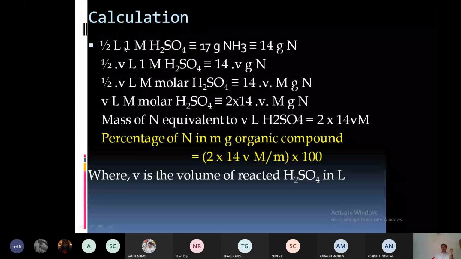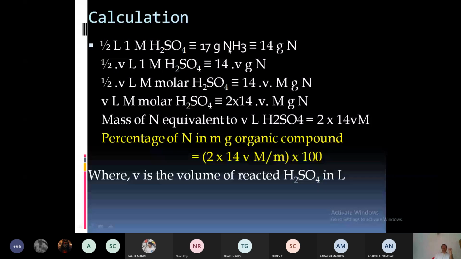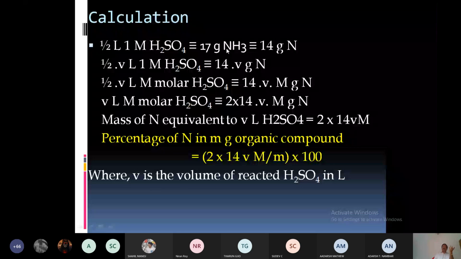which is equivalent to 14 gram nitrogen. Why? In NH3 there is only one nitrogen, that is 14 gram nitrogen. But in this experiment, the volume is not a half liter. The volume may be V liter.